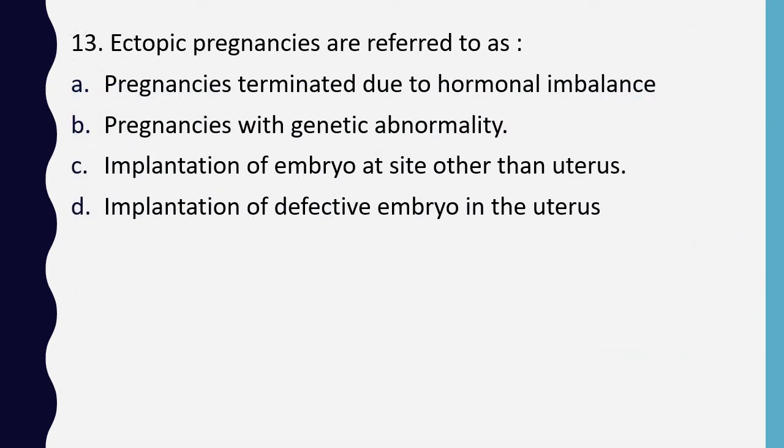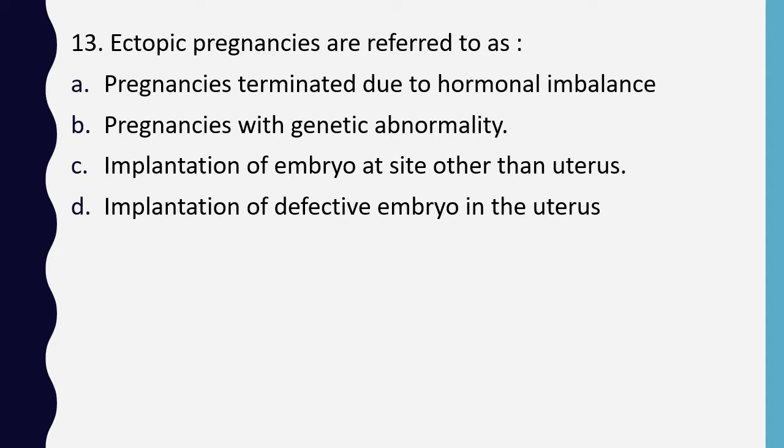Question number 13. Ectopic pregnancies are referred to as pregnancies terminated due to hormonal imbalance, pregnancies with genetic abnormalities, implantation of embryo at site other than uterus, implantation of defective embryo in the uterus. Ectopic pregnancy refers to.